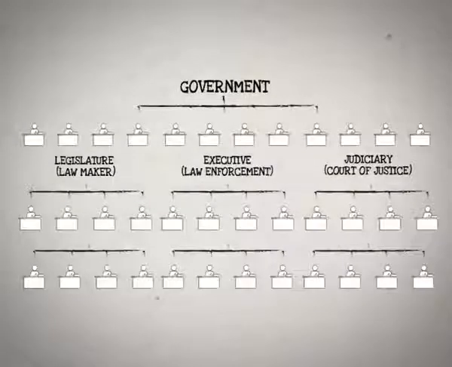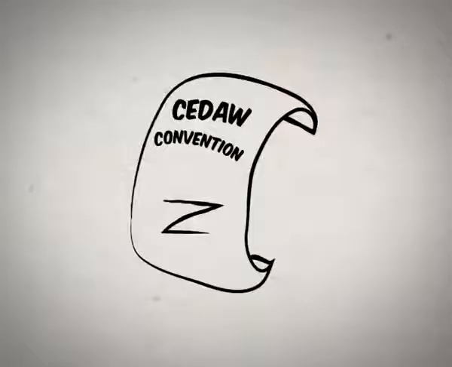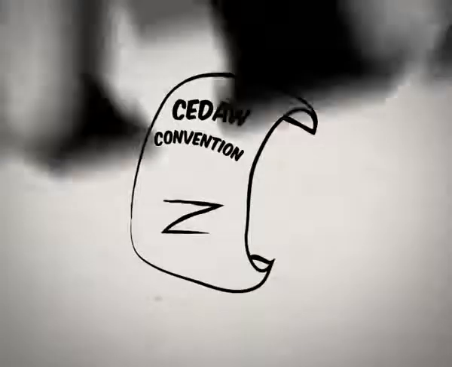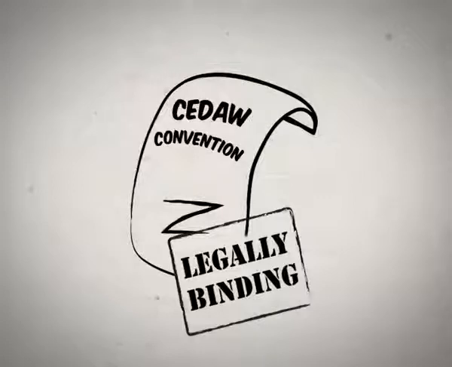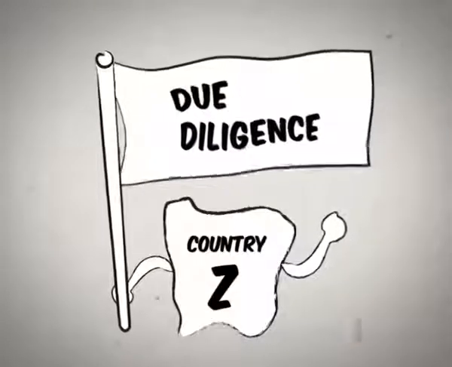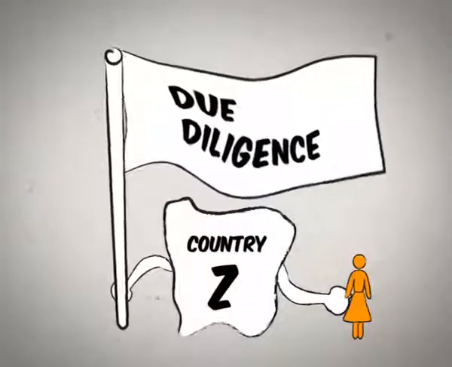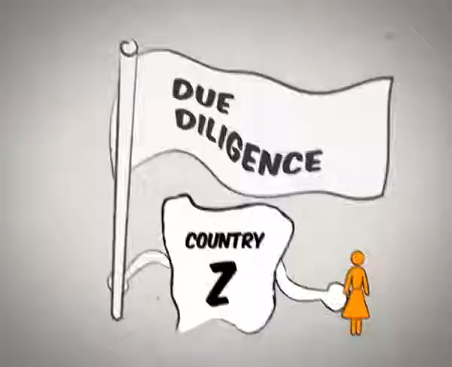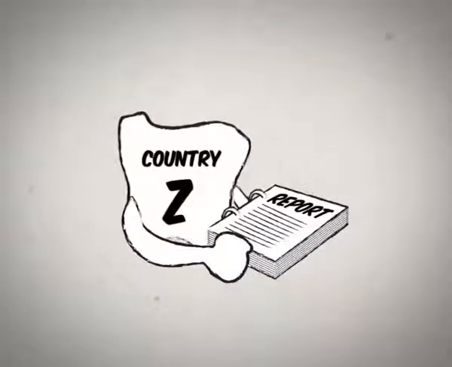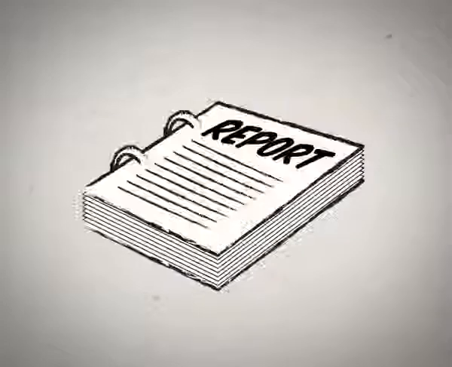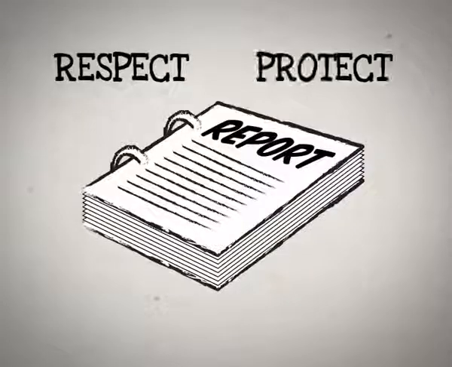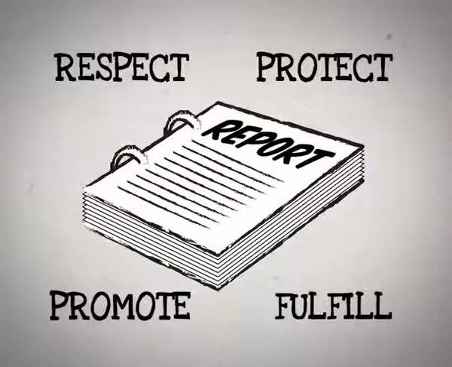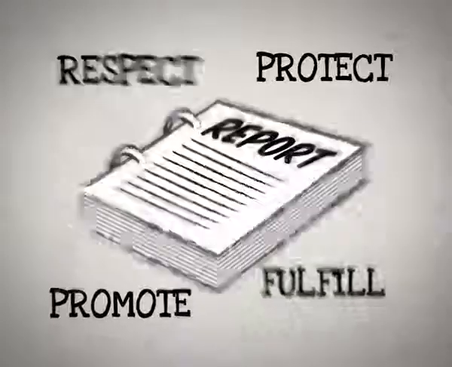Therefore, in Country Z, these three branches must work hand in hand to achieve gender equality. When Country Z ratified the CEDAW Convention, it became a legally binding document. The state is obligated to subscribe to the articles of the convention and effectively implement it as soon as possible. Every 4 years, states have to report to the CEDAW Committee on the measures taken to respect, protect, promote, and fulfill the rights of women in their countries based on the convention.